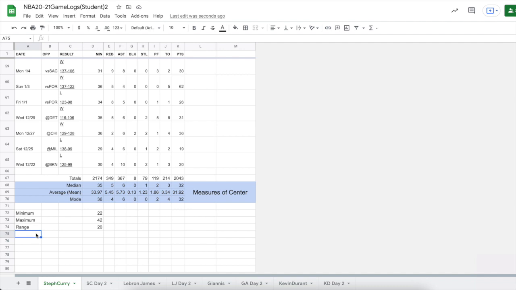The next one we want to find is the interquartile range. Again, there's not one formula for interquartile range. The interquartile range is finding the difference between the third quartile and the first quartile numbers, basically where 25% of the data is up to the 75th percentile of data. That's the middle 50%. Okay, so the first quartile is often called the lower quartile, so I'm just going to label this lower quartile. Perhaps one of the trickier formulas that we're going to type in here.